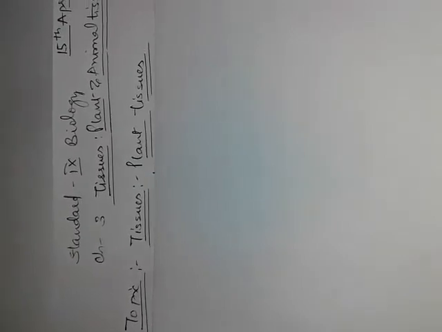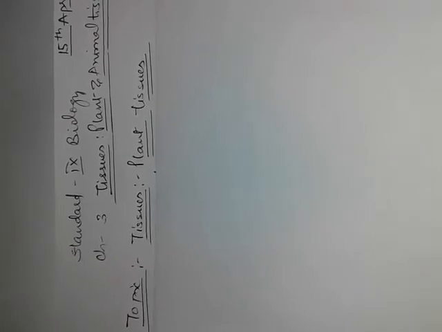Tissue is a group of similar cells performing a specific function. It means when many cells combine together, they constitute tissues. And tissue has a relationship with organ, organ system and organism. Many tissues combine together, they constitute an organ. Many organs combine together, they form a specific organ system. Many organ systems combine together, they form an individual organism.